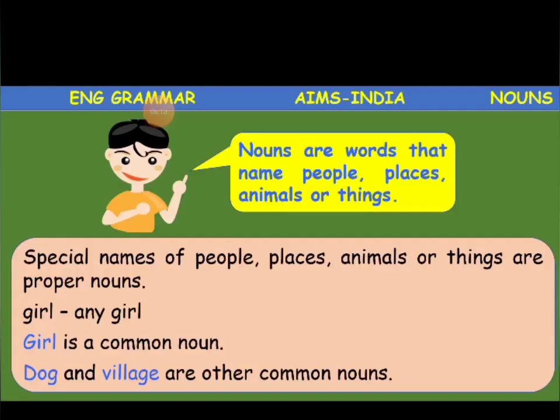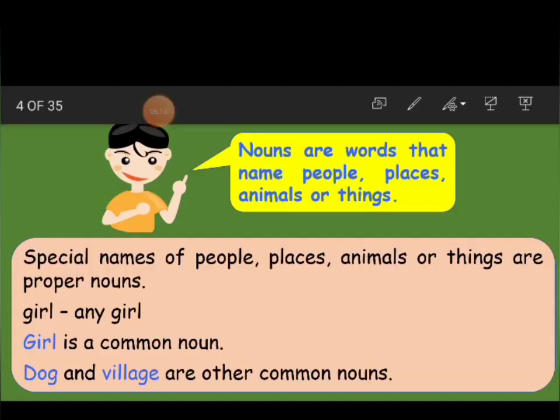Name must always be started with the capital letter. Okay, children? See here. Nouns are words that name people, places, animals and things. So, these are like common nouns. We are just, they are just words telling whether it is a girl, boy, dog, cat, cow or village, town, city, whatever it may be. Okay. They are just common nouns.